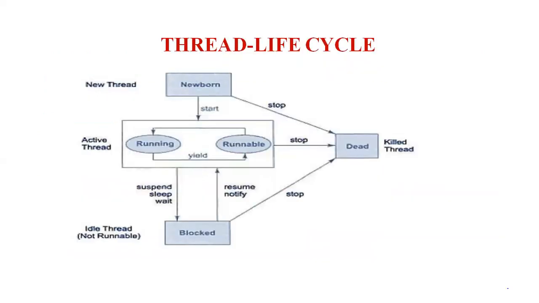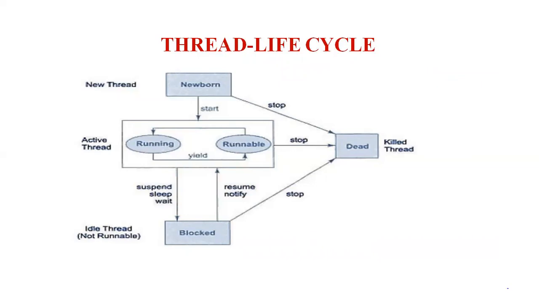This is the diagram for the thread life cycle. It starts at the newborn state. The newborn state can go directly to the dead state with the help of the stop method. From the newborn state, it goes on with the start method. After that, we have the running state and the runnable state.